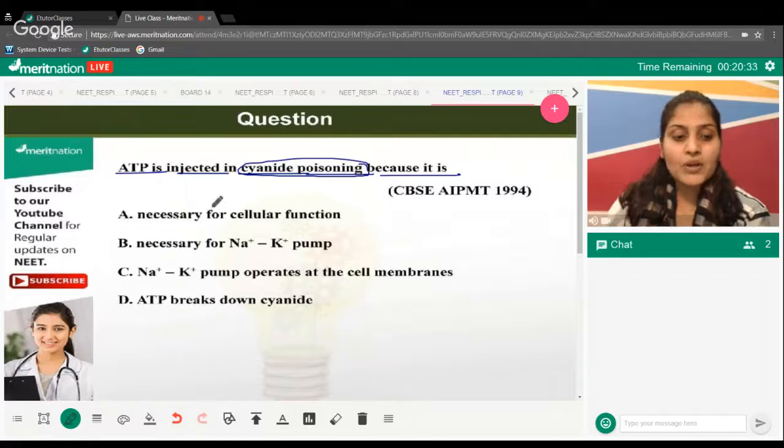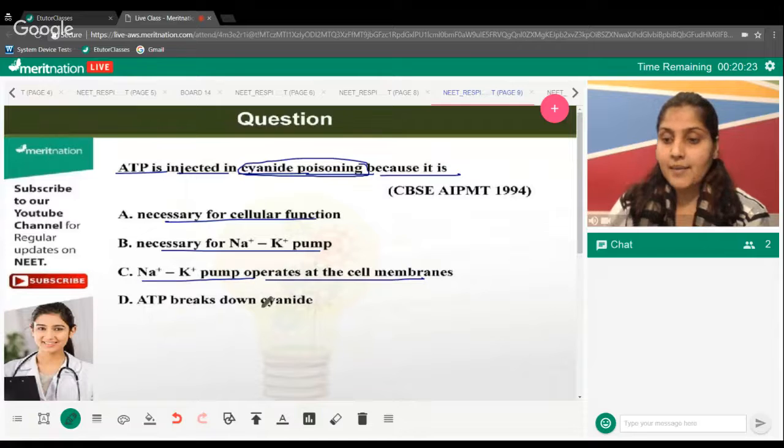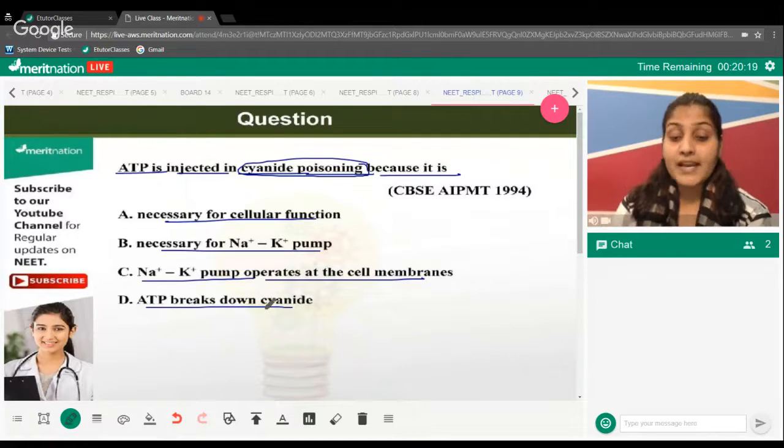Okay, so is it because ATPs are responsible for cellular functions? Is it because they are necessary for the sodium potassium pump? Is it because the sodium potassium pump operates at the cell membranes, or the ATP breaks down during cyanide poisoning? What happens? What is the right answer?